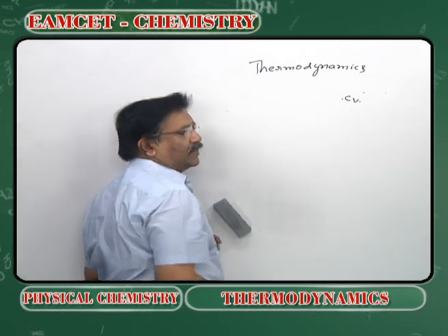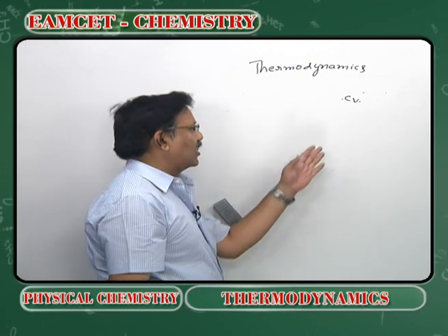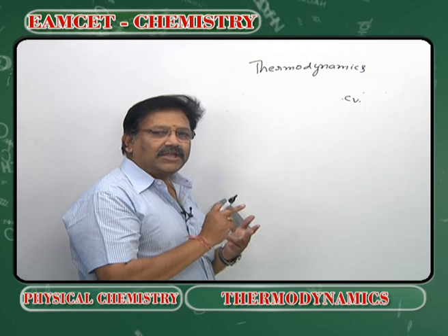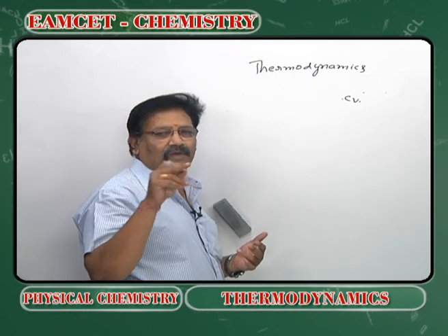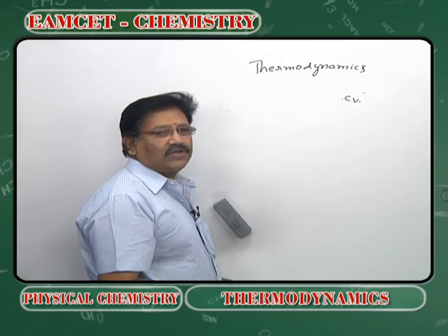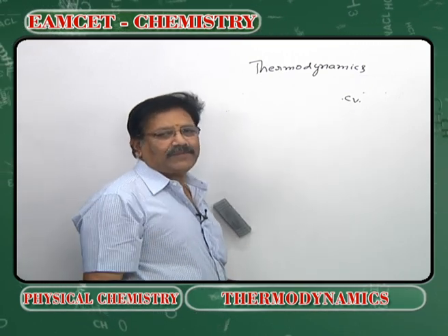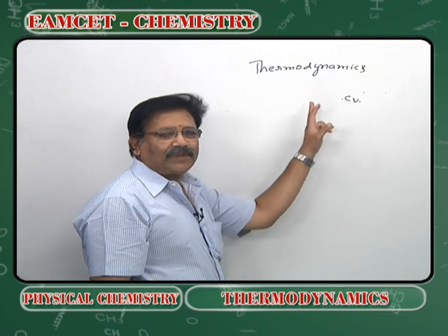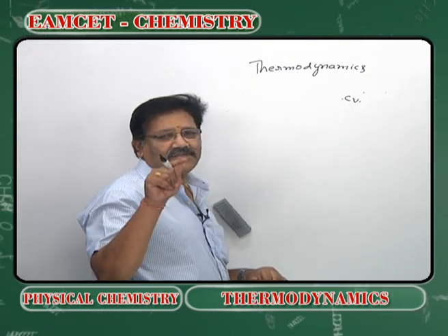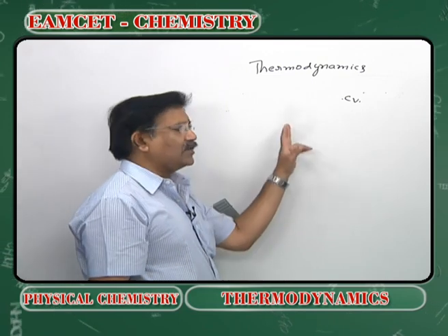There are four main processes. The isothermal process, where delta T is equal to 0. The adiabatic process, where Q is equal to 0. The adiabatic process is also known as the isoentropic process, because in an adiabatic process the entropy change is 0. And the isobaric process.